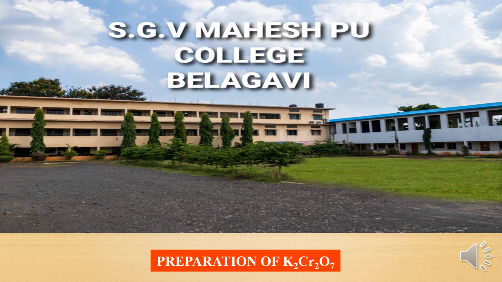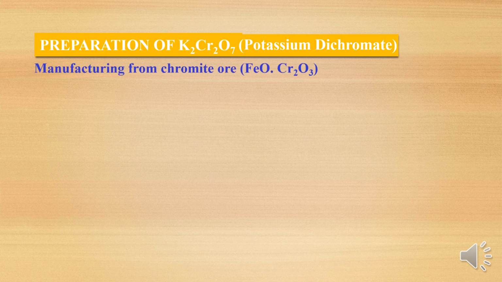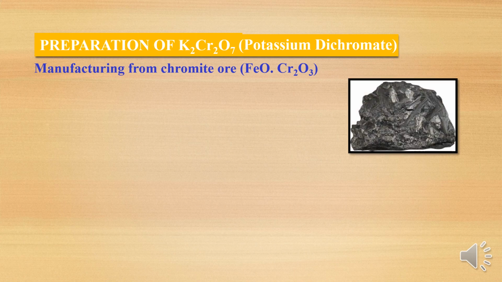Potassium dichromate. First, preparation of potassium dichromate. The molecular formula of potassium dichromate is K2Cr2O7. It is manufactured from chromite ore, which is obtained from mining. Using chromite ore, we prepare or manufacture potassium dichromate. Here, ore means a mineral from which we can extract the metal economically.